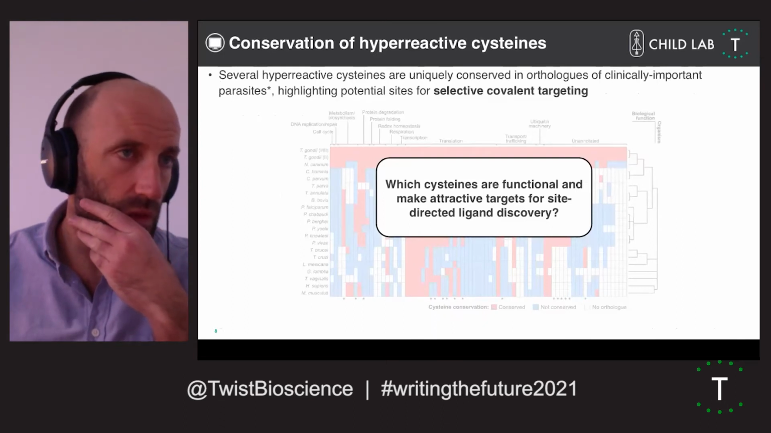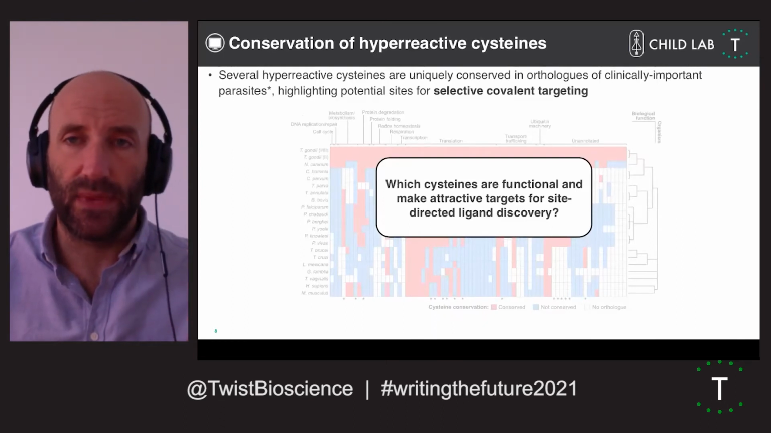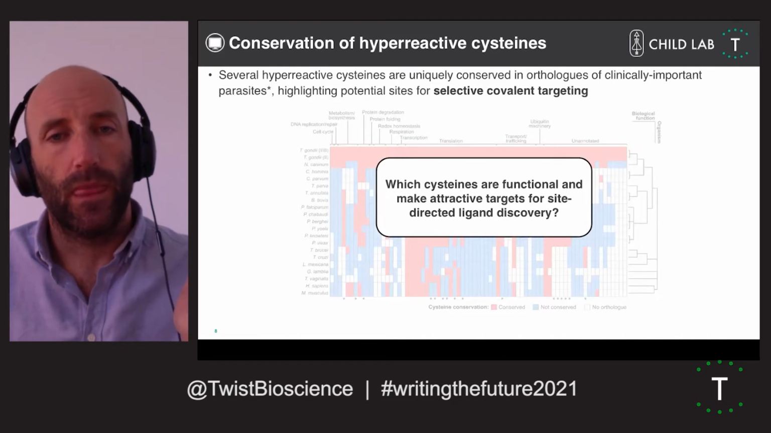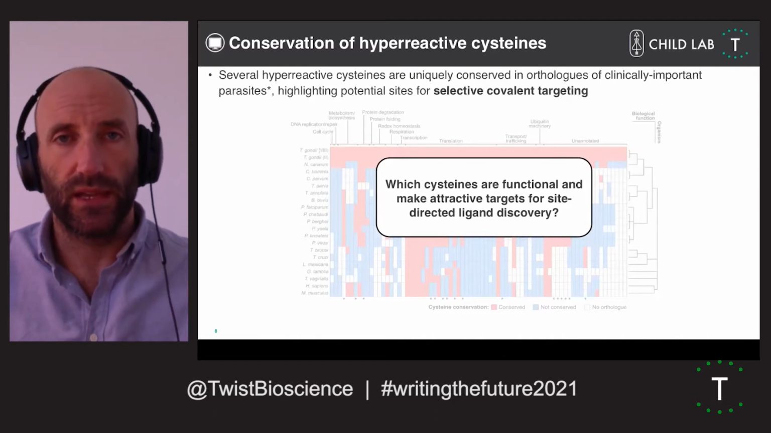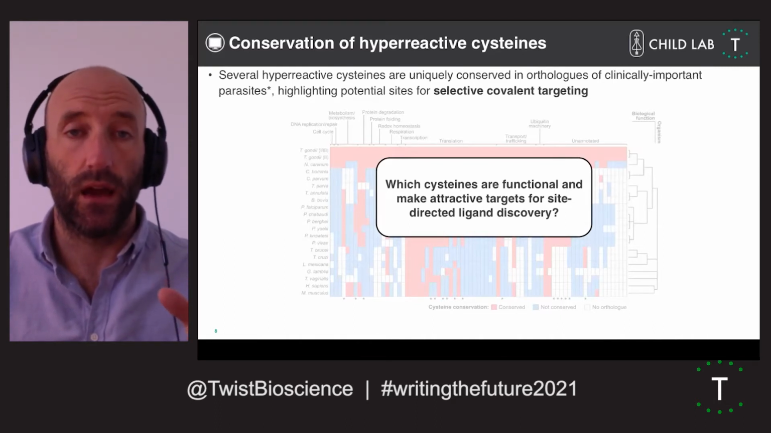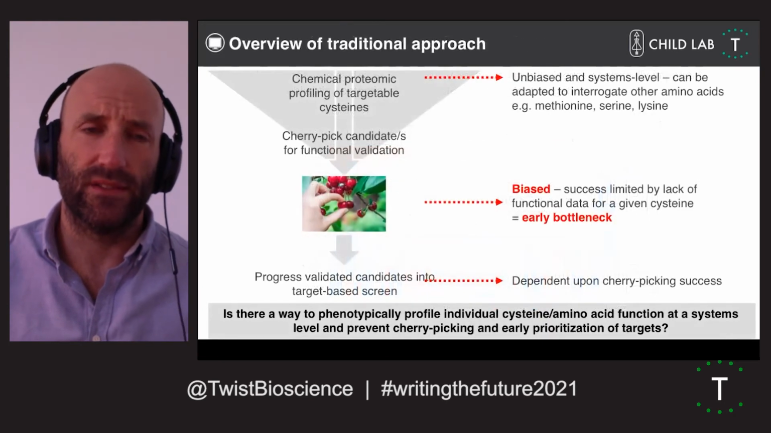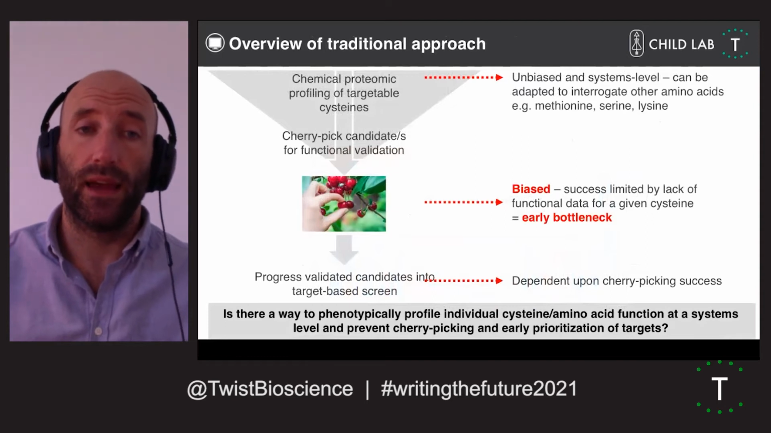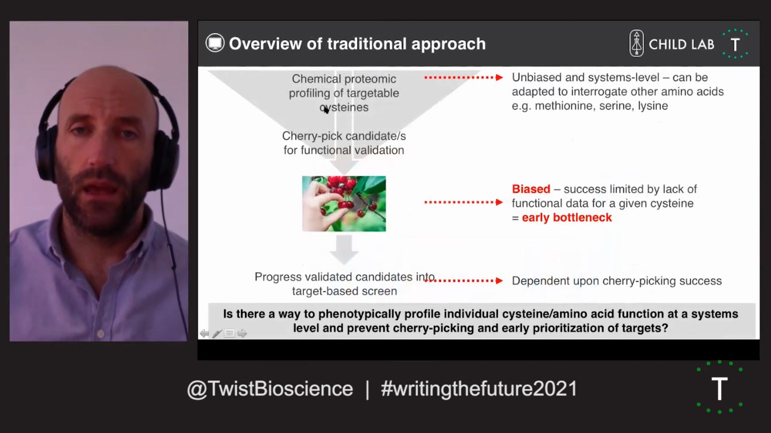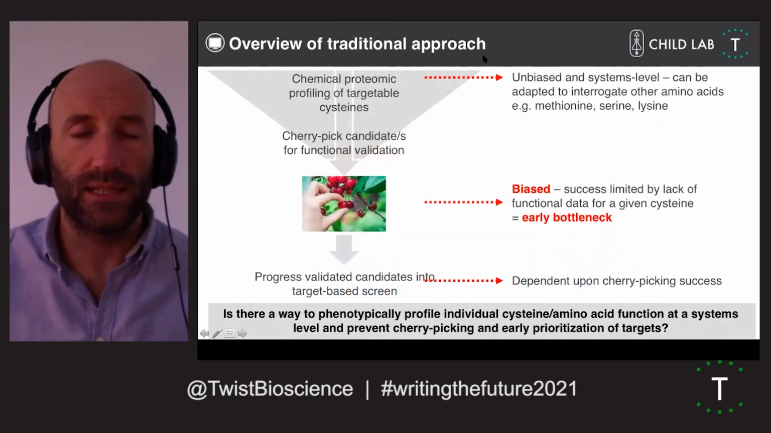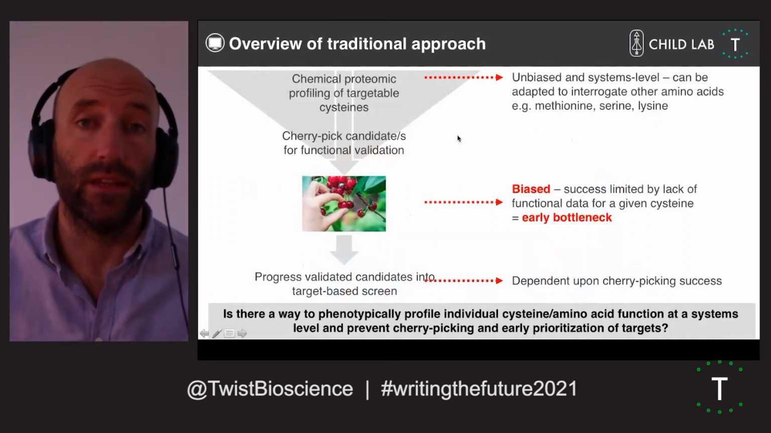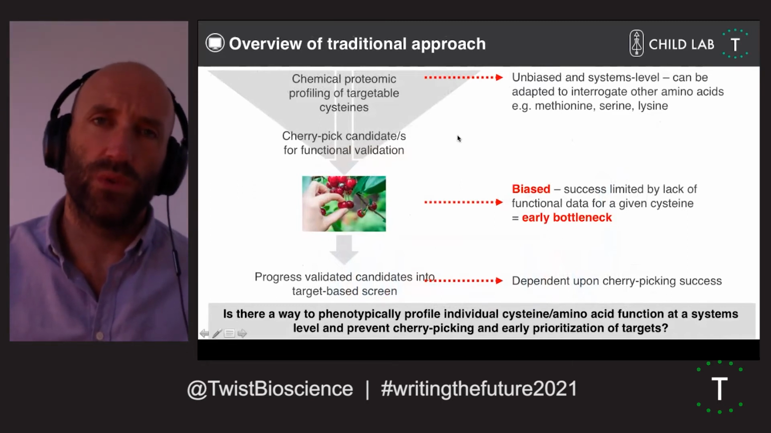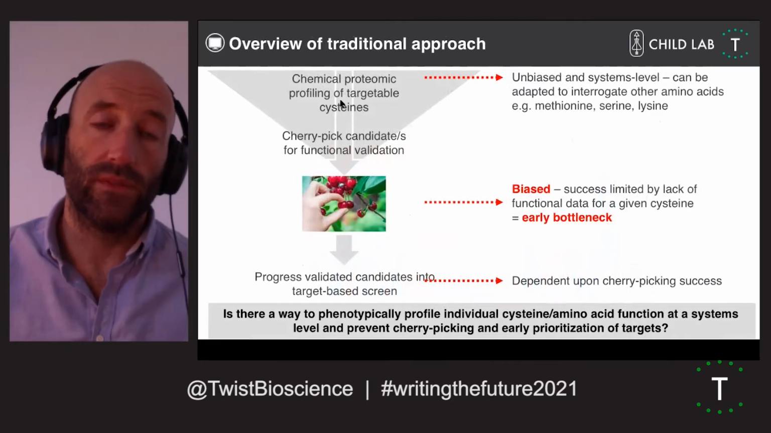Now, one big issue with these mass spectrometry data sets is, which ones do you go after? Which ones do you try and target? And really this comes down to the big problem for me. You have these chemoproteomic data sets, a fantastic unbiased, systems-level approach to identify these reactive handles. But then which ones do you study? And so you have to cherry pick.